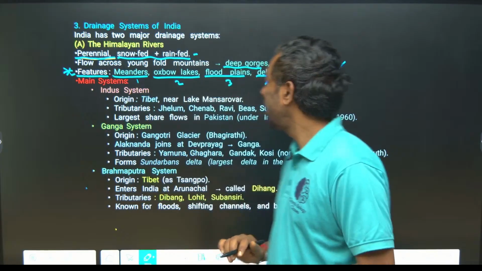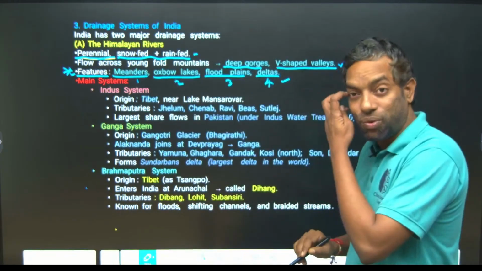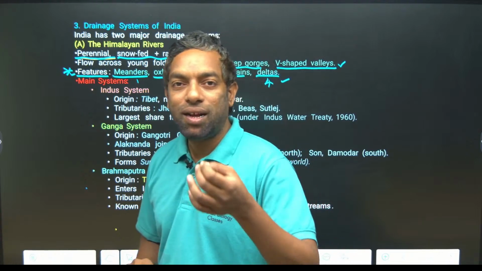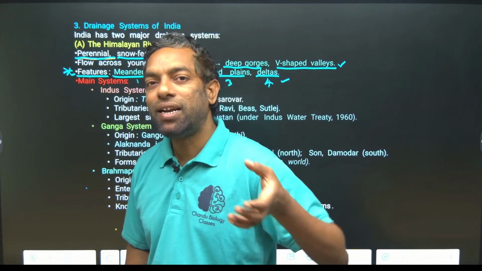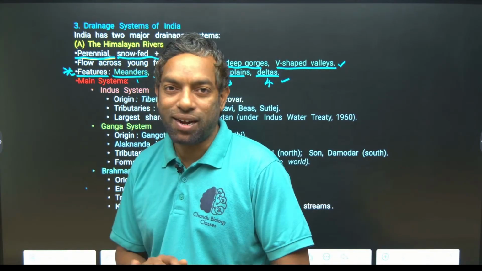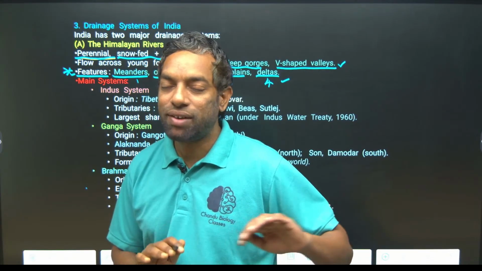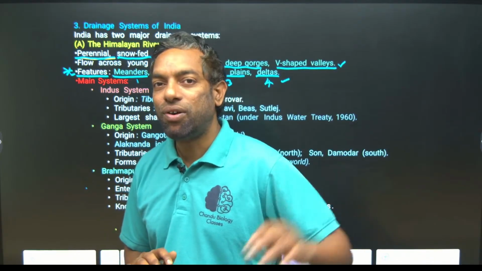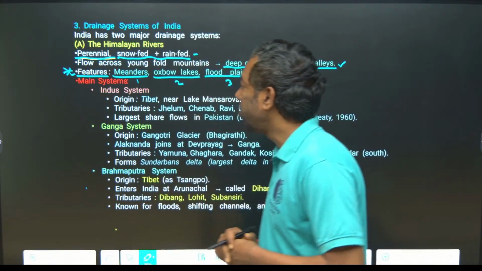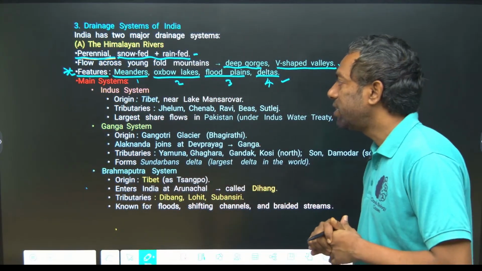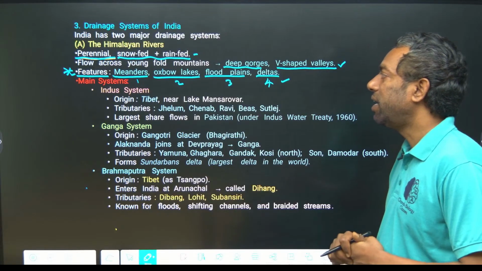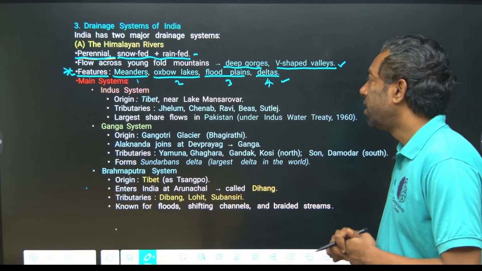They don't create deltas. Of course, the Godavari river created a delta, but mainly the perennial rivers can create huge deltas because they can flow throughout the year. But seasonal rivers don't flow throughout the year. Okay, guys, just remember the main features of the Himalayan rivers are meanders, oxbow lakes, floods and deltas.